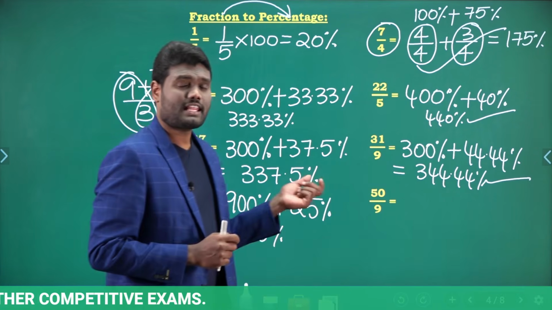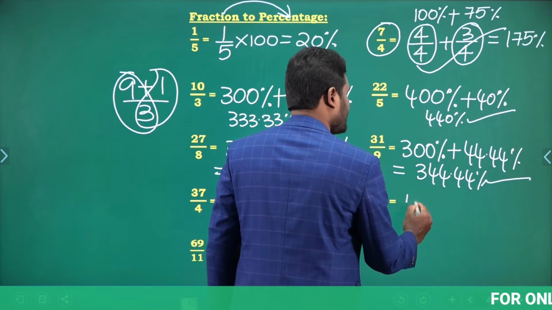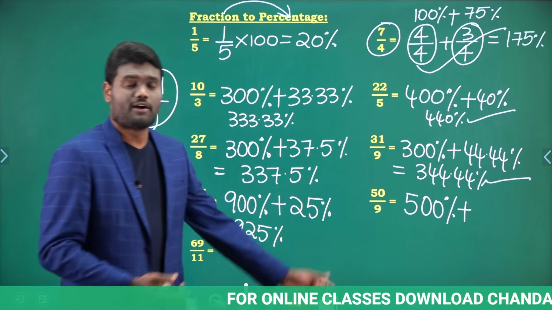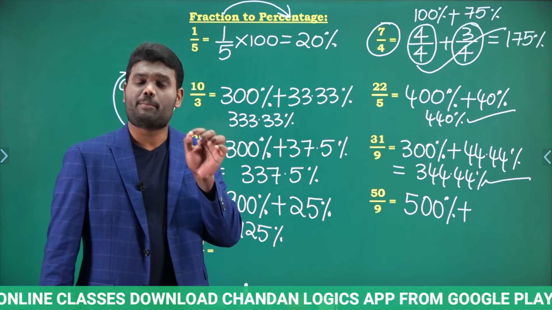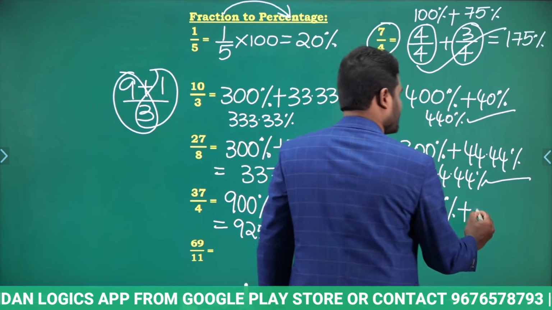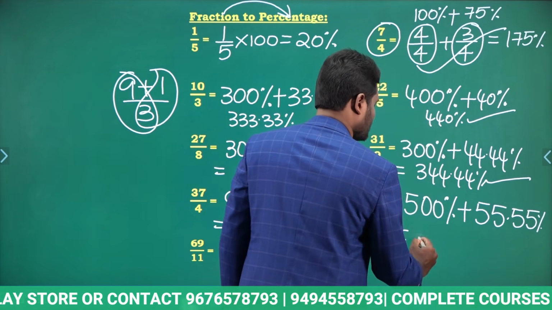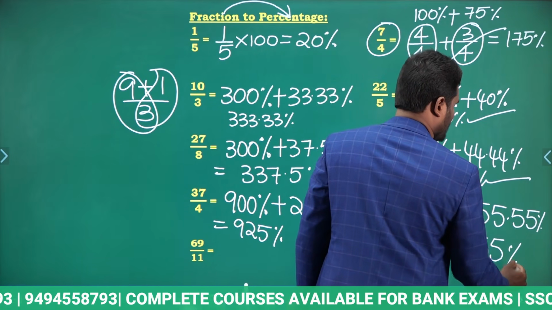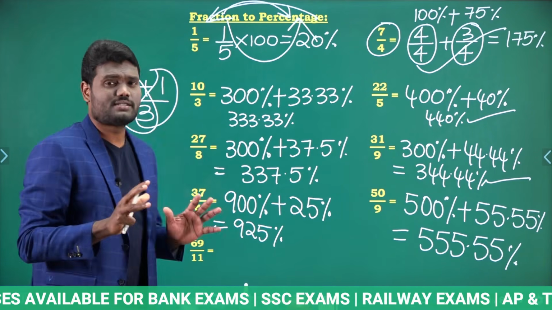50 by 9. 50 by 9 in terms of percentage. If we calculate here, 9 5 times 45. So 9 5 times 45 means 500% plus how much remainder? 45 means again 5 remainder. 5 by 9. 1 by 9 is nothing but 11.11%. If 1 by 9 is 11.11%, 5 by 9 is nothing but 55.55%. So when you add it together, this will be 555.55%. Okay.